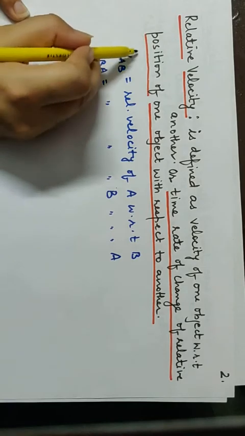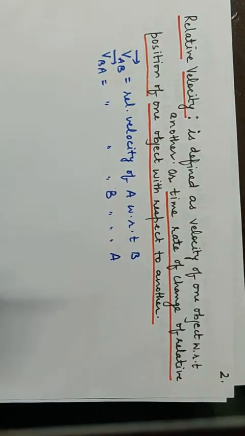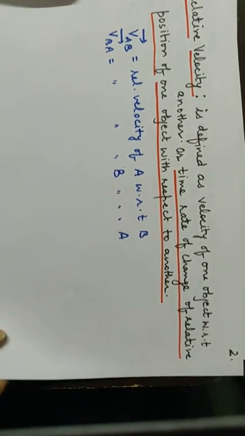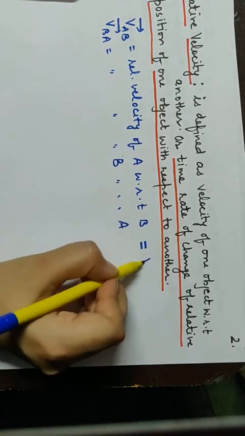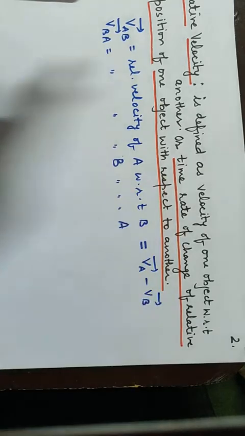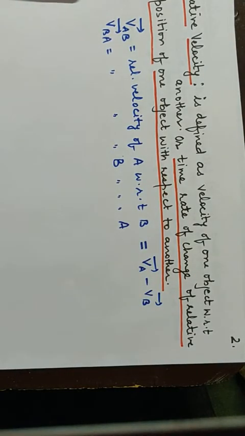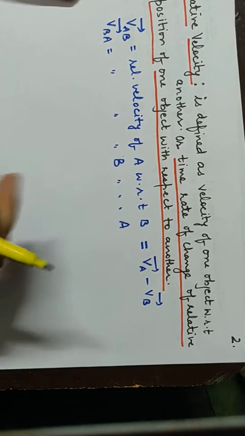Now if we are calling them velocities, we must place a vector sign over it because velocity is a vector quantity. Now again, understanding this clearly, VAB mathematically would mean VA vector minus VB vector. We have learned in the previous example that relative velocity is nothing but the subtraction of two velocities.